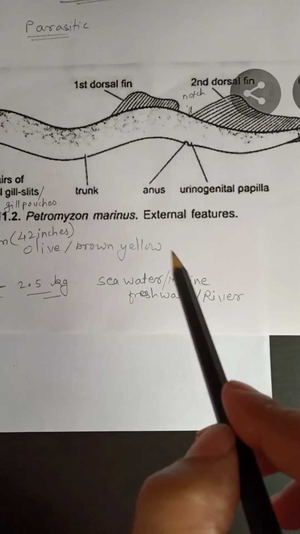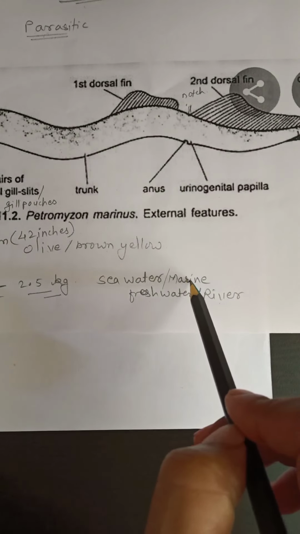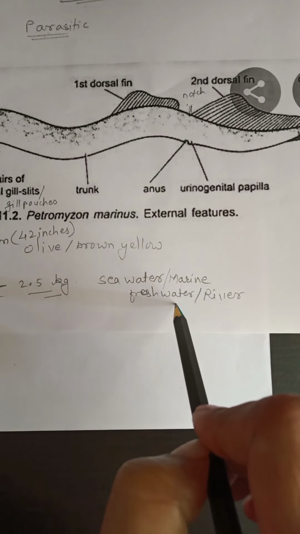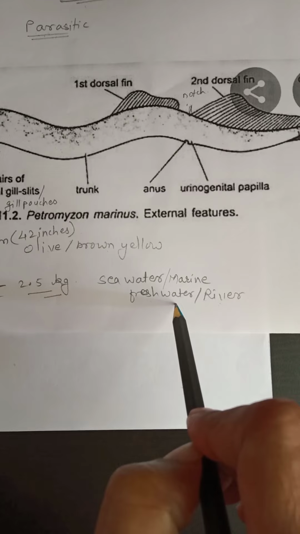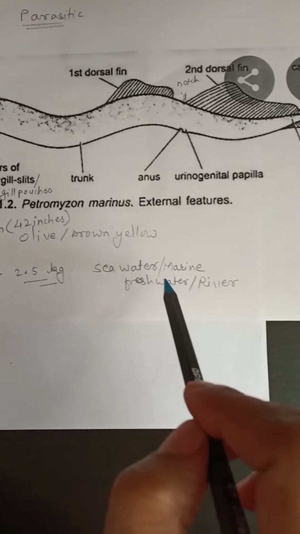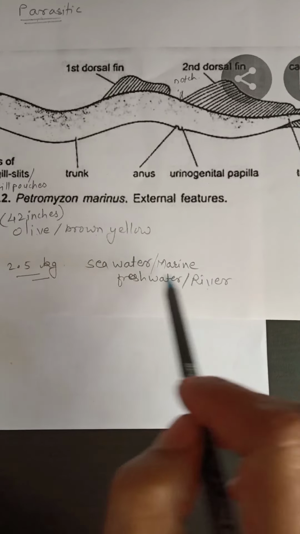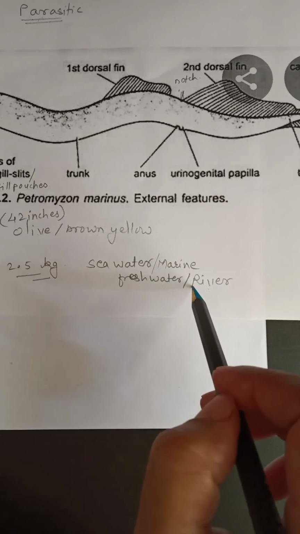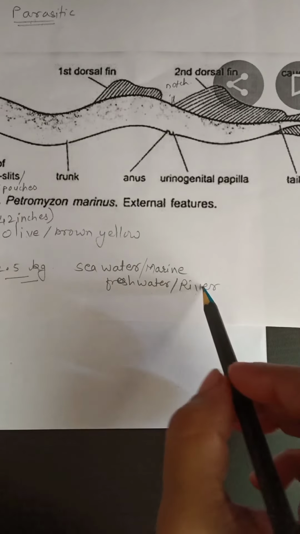Adults are found in marine water, but the larvae are found in fresh water, because these Petromyzons migrate into rivers, to fresh water, for spawning.